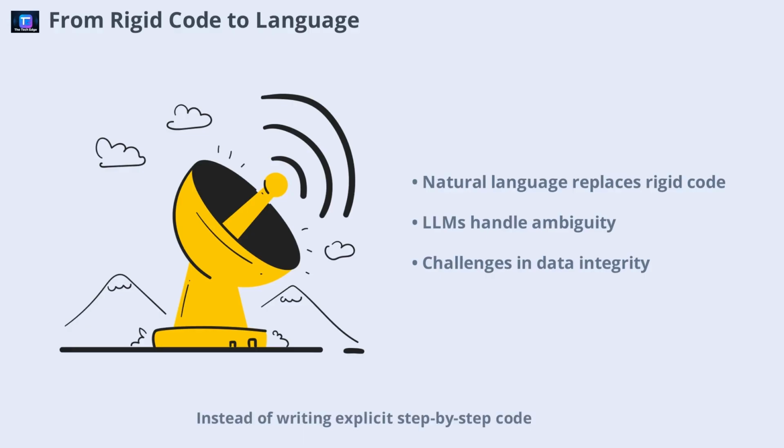Instead of writing explicit, step-by-step code, developers now instruct large language models to route data and perform actions using everyday language. This approach allows for greater flexibility and adaptability, especially in tasks that require understanding nuance or handling ambiguity. However, just because a language model can interpret complex instructions doesn't mean it always gets things right. Data integrity and fact validation remain critical challenges. As we move forward, it's important to understand both the strengths and limitations of this new paradigm.